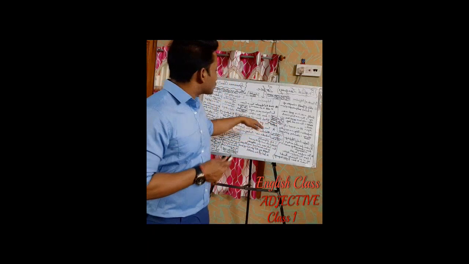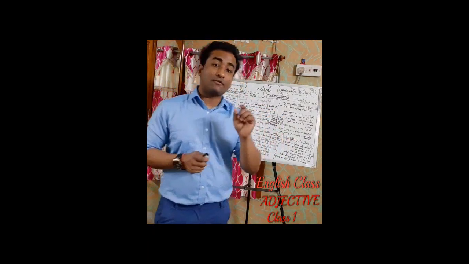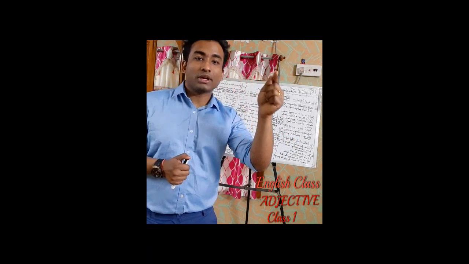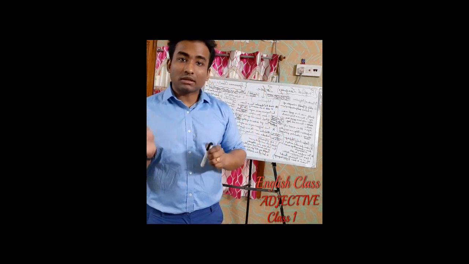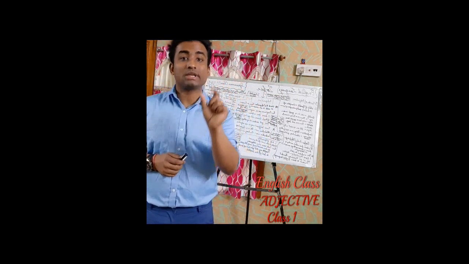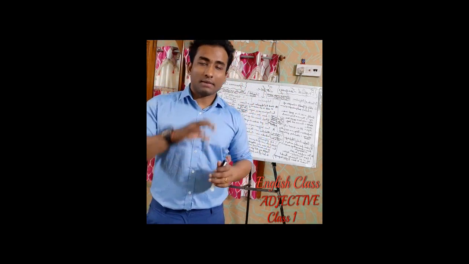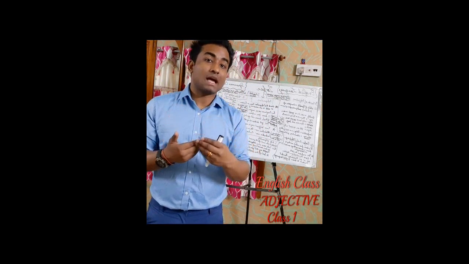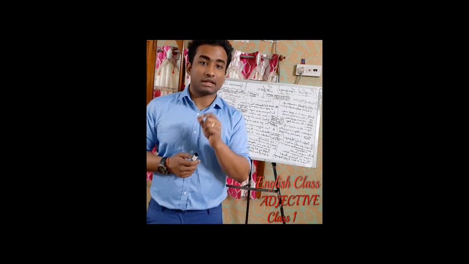There are also some adjectives which form with y, like health. I can make it healthy. Wealth, wealthy. So healthy, wealthy, these words are actually adjectives. Why? Because I'm telling you examples. You always have to make examples so that you can understand why it is like that.